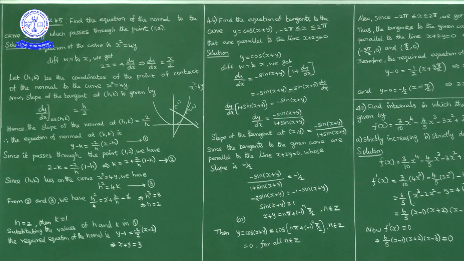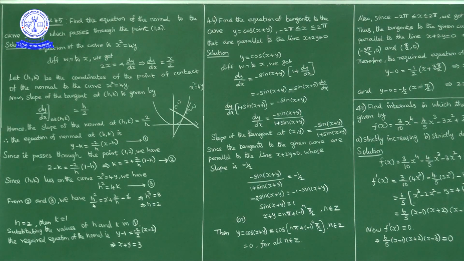Okay. So equation of normal. Equation of normal is y minus k, nothing but y minus 1 is equal to minus 2 by h. Minus 2 by h is how much? Minus 2 by 2, nothing but minus 1, into x minus h. h value is 2, no? x minus 2. So y minus 1 is equal to minus 1 into x minus 2. So y minus 1 is equal to minus x plus 2. Minus x write this side, plus x, and minus 1 write this side, plus 1. So x plus y is equal to 3.